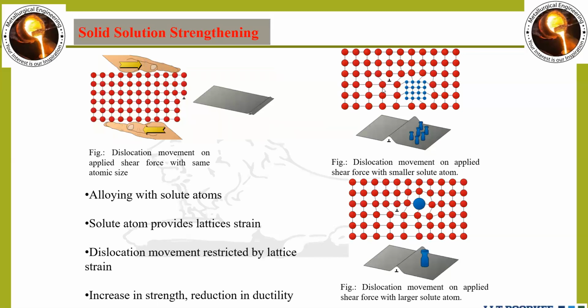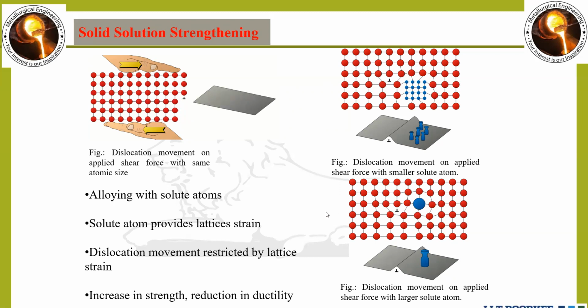So what exactly is happening? We are adding some solute atom, either of smaller size or larger size. A smaller solute atom creates a tensile strain field, and if the solute atom size is bigger, it creates a compressive strain field, due to which the same thing happens. Both interact here, the stress generated by dislocations and by the solute atom, and now it requires much more stress to overcome this strain field effect and move the dislocations forward.